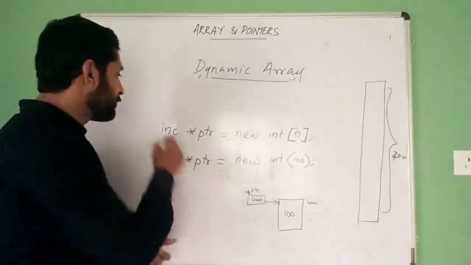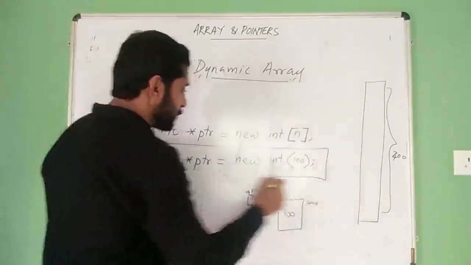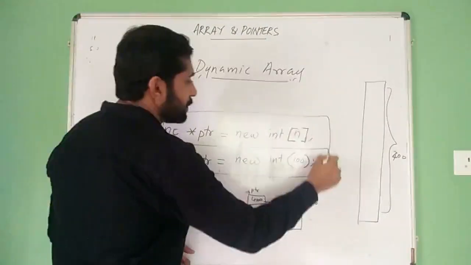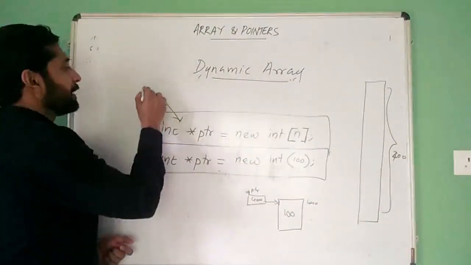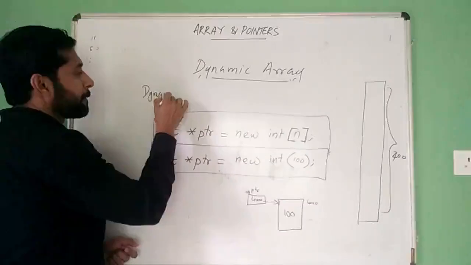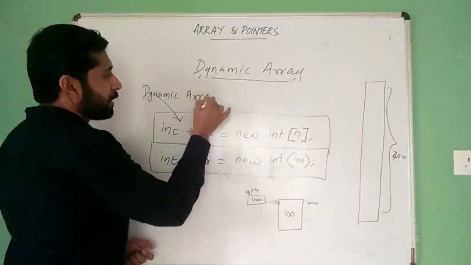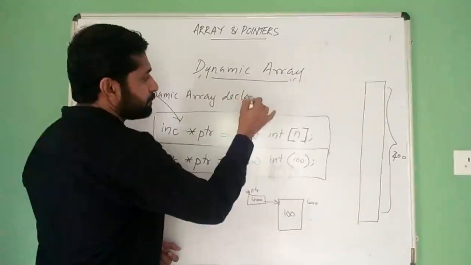So these two are different. Sometimes you may ask what is the difference between these two. This is the dynamic array declaration.